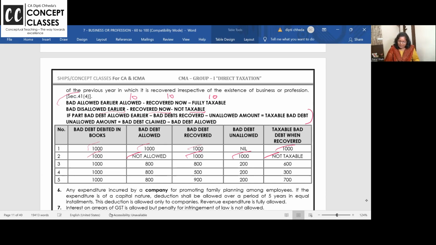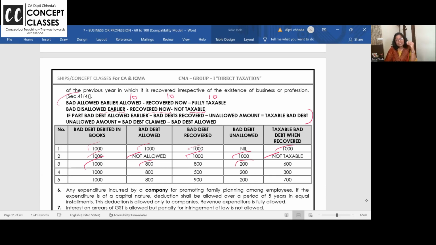If part of the bad debt was allowed earlier and part recovered, then whatever is recovered out of the unallowed portion is already taxable that time, no? Remaining will be taxable. What is unallowed? Bad debt claim minus allowed. Let me tell you with an example. I debited 1000 in my books. The department said they will allow only 800, 1000 is too much.